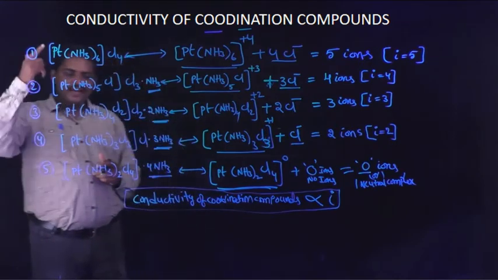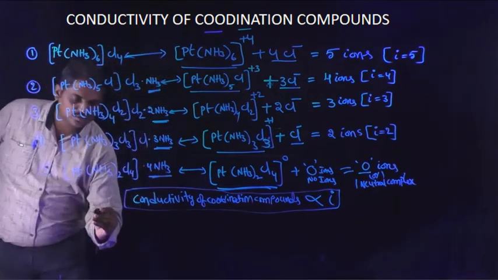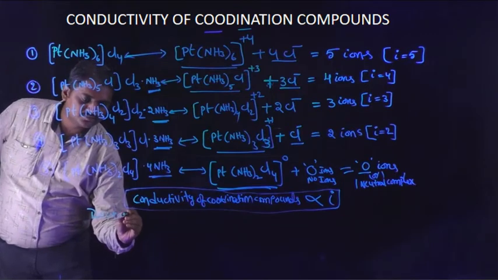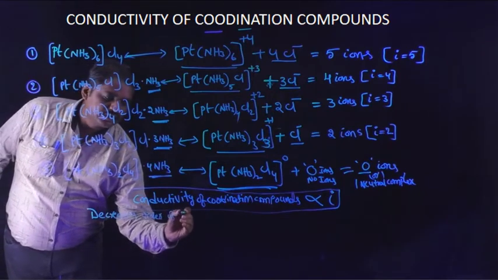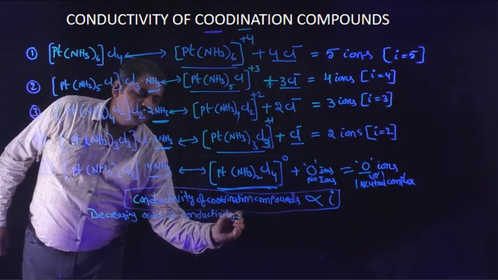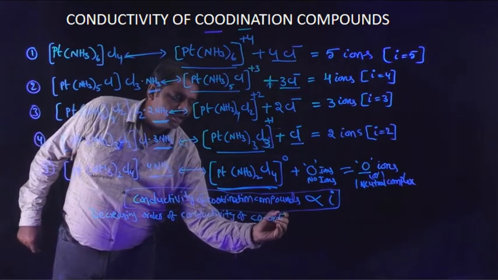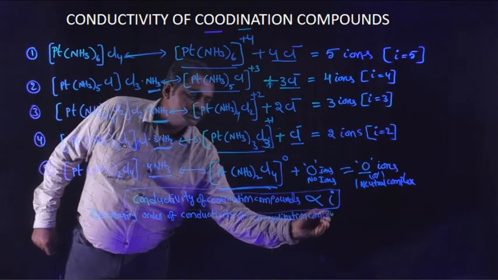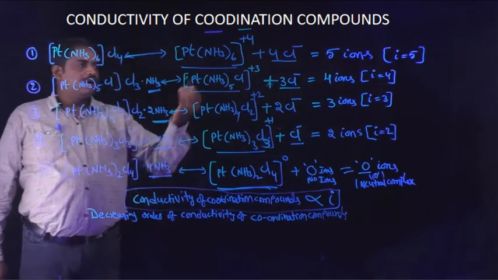So in these 5 coordination compounds, for the first one the I value is 5.